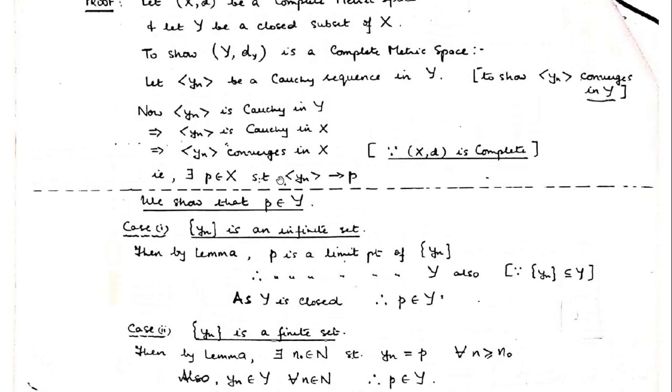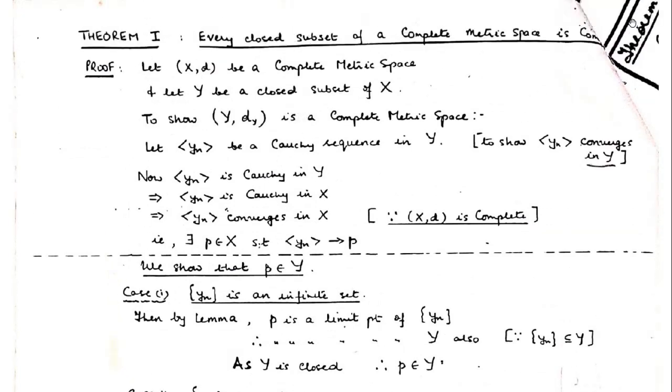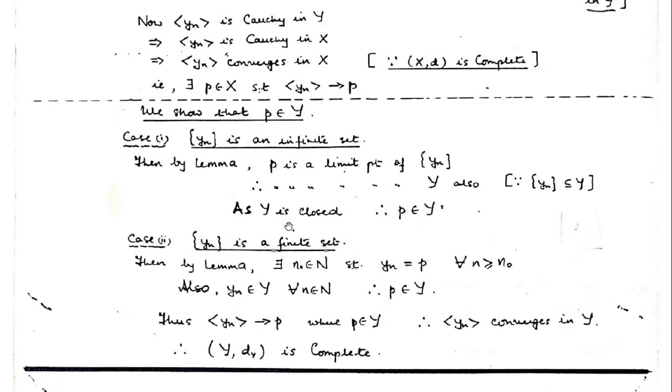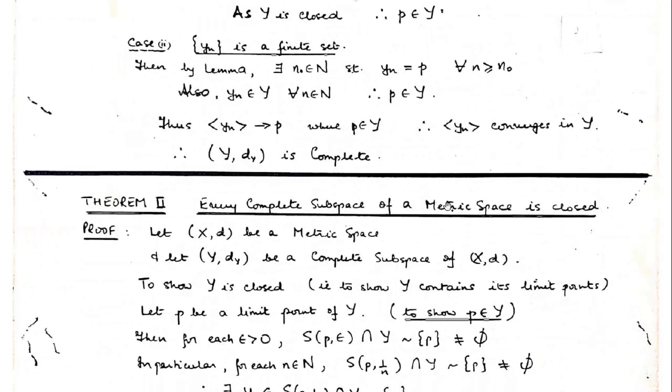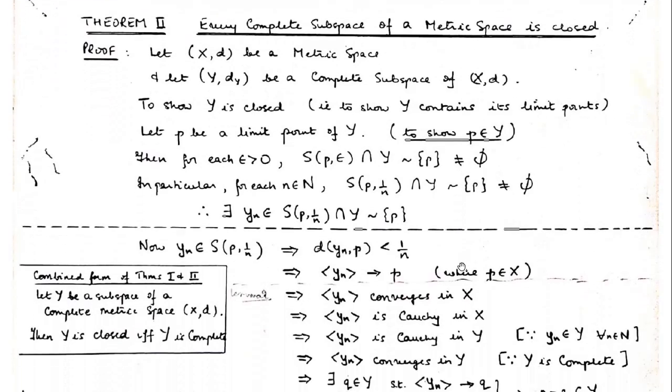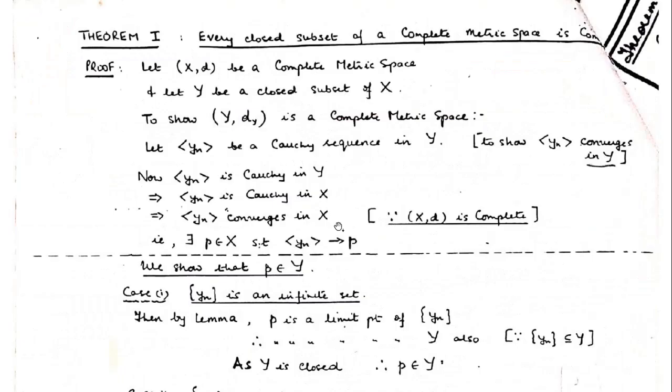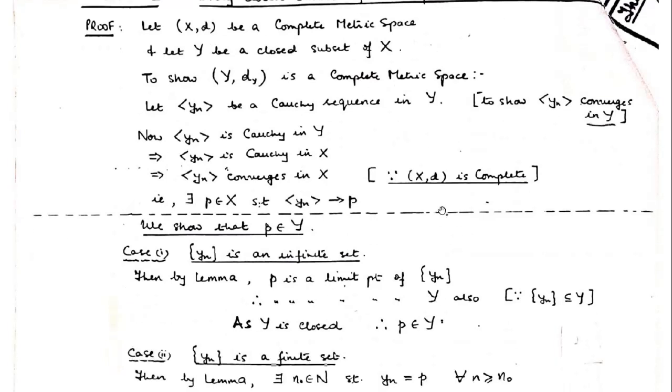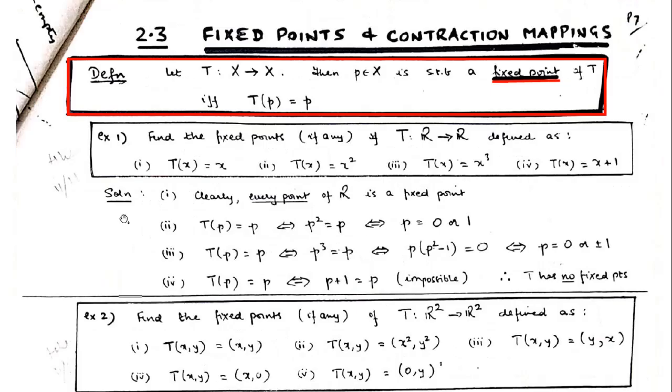So if we have a complete metric space, every closed subset is a complete subspace. But if we have any metric space and its subspace is complete, then that subspace as a subset of this metric space will be closed. The proof is given here. I'll not go into the proof of these two theorems, but I need to target the contraction mapping principle. So I'll go to the next review which we need, fixed points and then the contraction mapping.